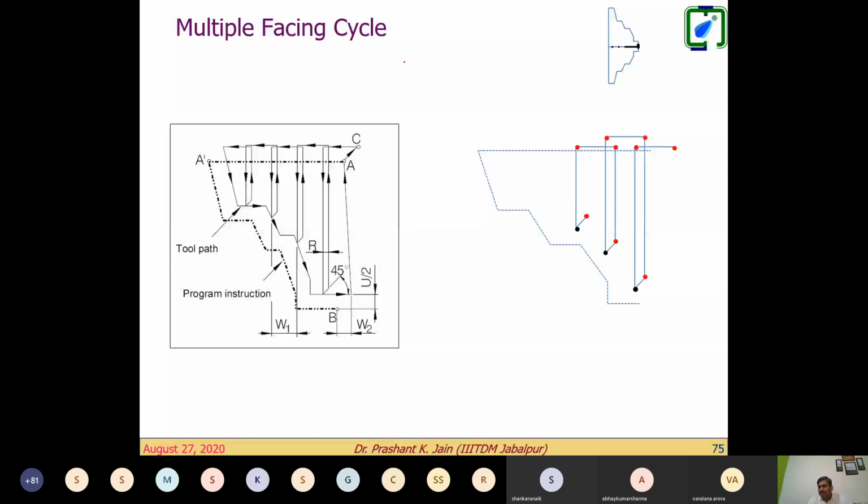The red point is showing the intersection. The blue point is showing the intersection point. The material removal has to be taken care of, right? And the red point is the intermediate point where the tool is coming back without taking any cut. And then finally, if we make the cut like this, the part will be cut like this. So this much material remains there.